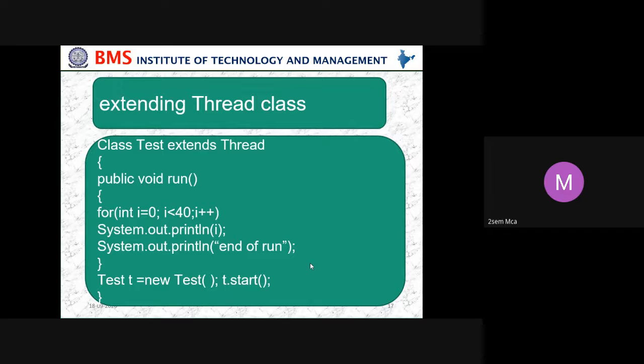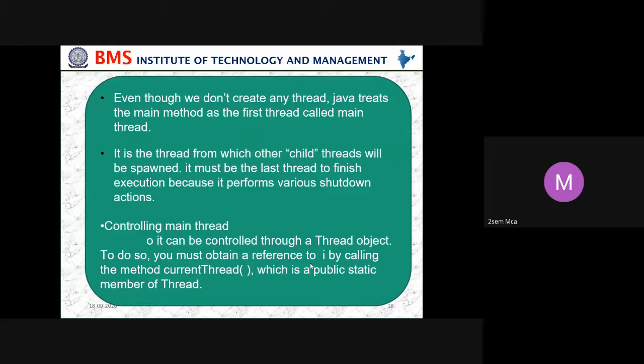Then extending the Thread class. Test extends Thread, public void run, for int i equals 0, i less than 40, i plus plus, System.out.println(i), System.out.println("end of run"). Test t equals new Test, then t.start.